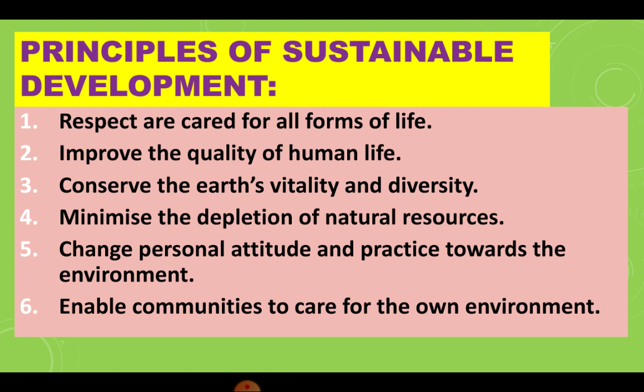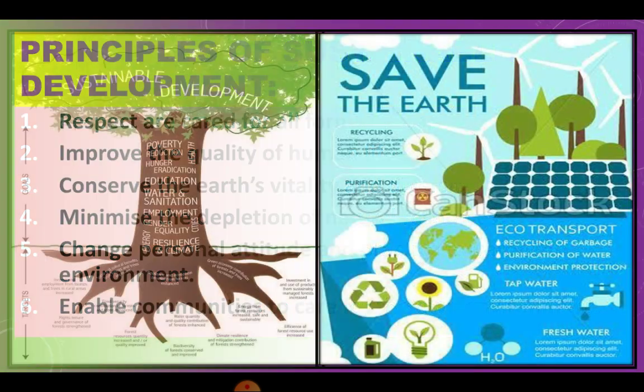Minimize the depletion of natural resources. Change personal attitude and practice towards the environment. We have to change our personal attitudes and have good practices towards our environment, and enable communities to care for their own environment. We have to care for our own environment.